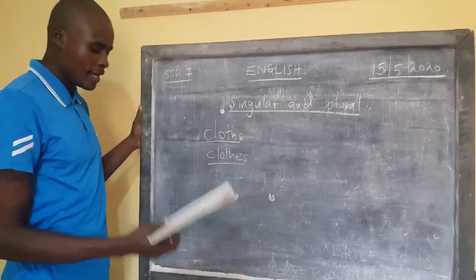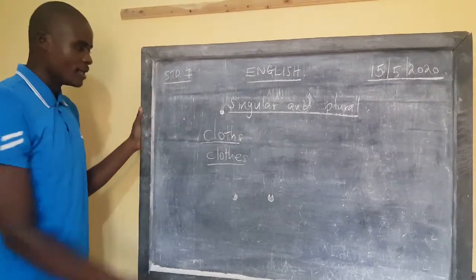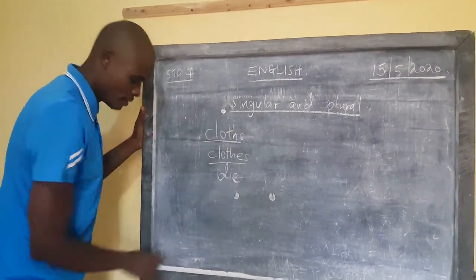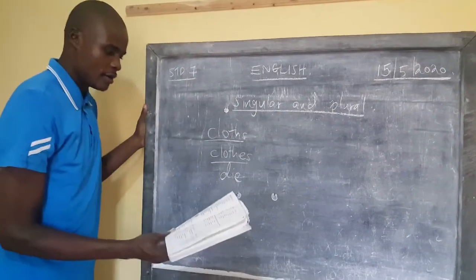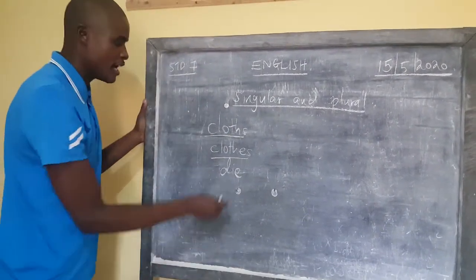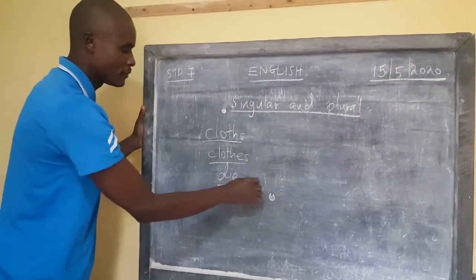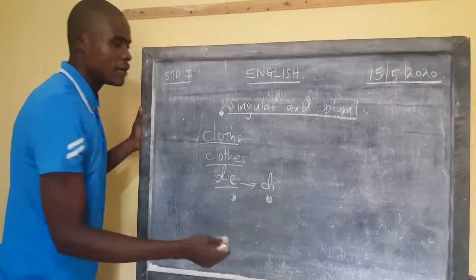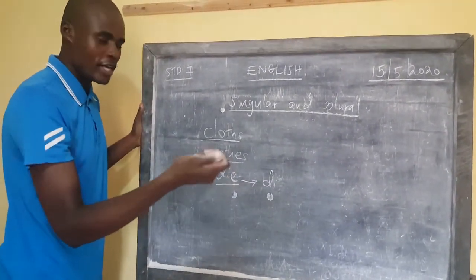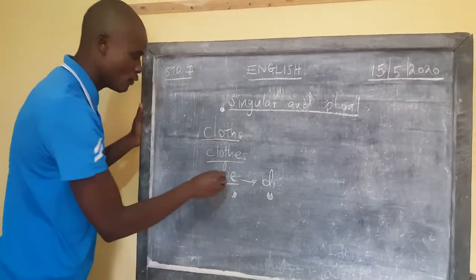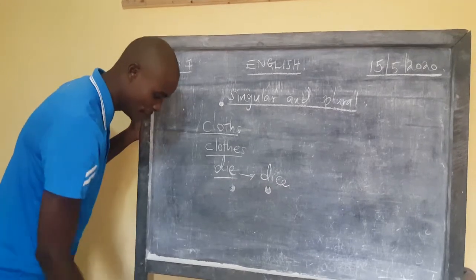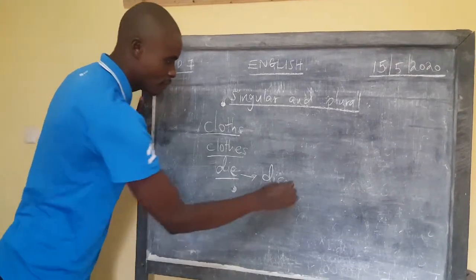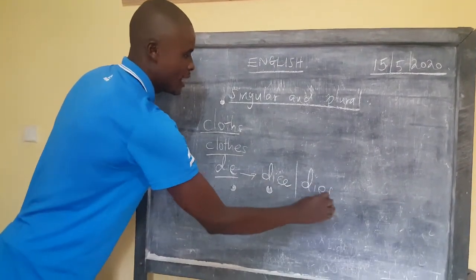Then we have dye. The word dye here is dye of a noun. It is not die, the verb to die. So if you have many die, you know a die, the one we normally use to play. People who are at home, you know a die very well. So we have many dies. Somebody can talk of dies.